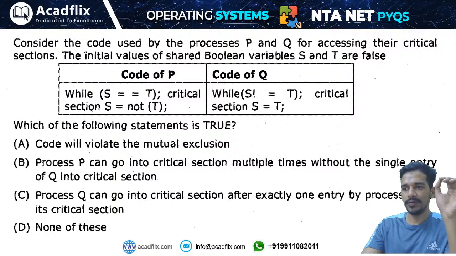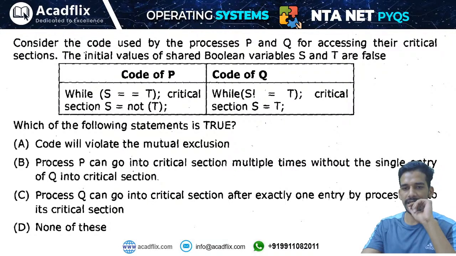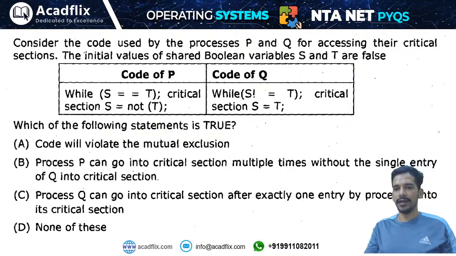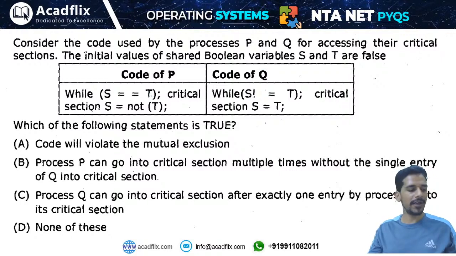Okay, so I want you to observe this situation and tell me what you can say about this code. This code is really simple. We have two boolean variables, and these are the shared variables. Boolean variables means either the value can be 1 or the value can be 0, right? So we have two binary semaphores S and T.